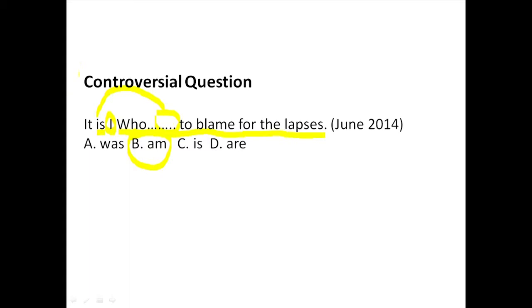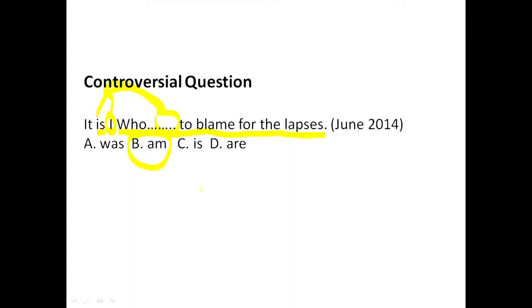Here, after who, we don't have any noun or pronoun that should be in conformity with any verb that occupies this place. So because we lack an internal subject, any verb coming here is supposed to be in conformity with this personal pronoun I. So of course, the only verb that will agree with the personal pronoun I will be "am." It is I who am.